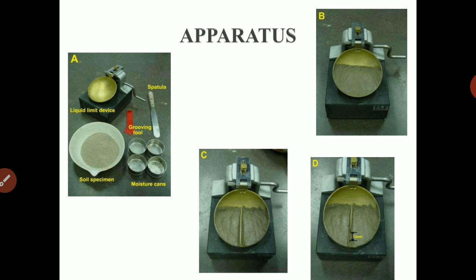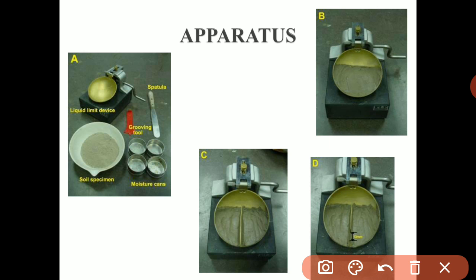So what we are supposed to do here to determine the liquid limit, there is this method. This apparatus is known as Casagrande's apparatus or liquid limit device. It consists of a brass cup which drops through a height of 1 centimeter on a hard base when operated by a handle.